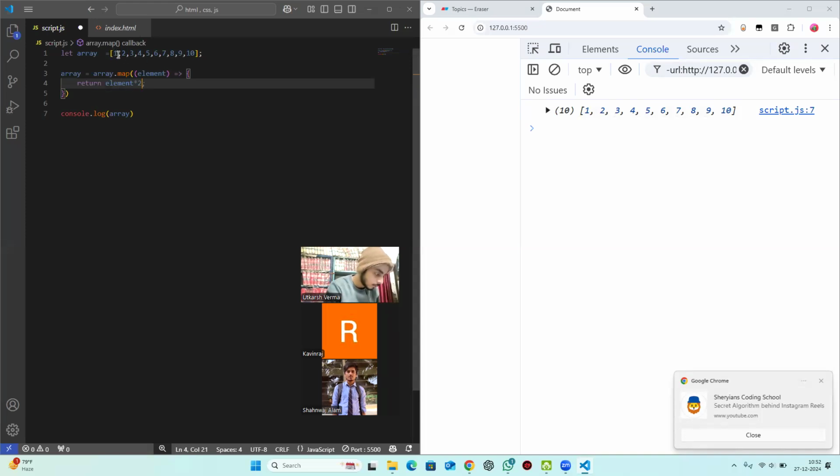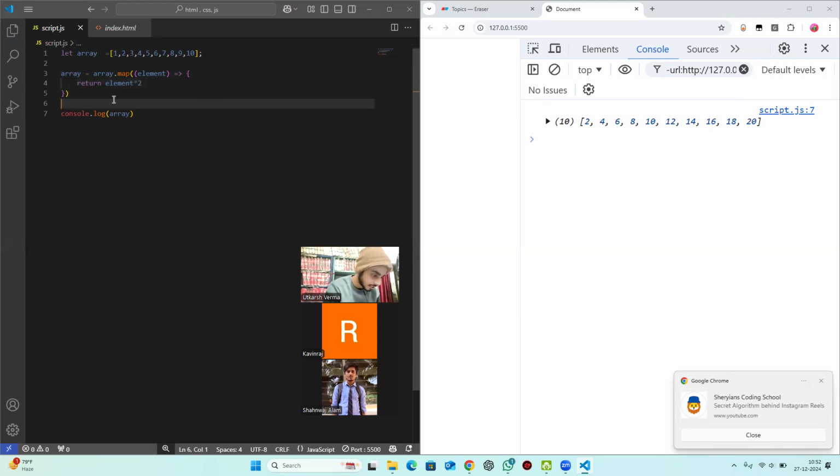So 1 is going to be 2, 2 is going to be 4, 3 is going to be 6, 4 is going to be 8. And we are writing array is equal to array dot map. It means we are modifying the original array. Let's see what happens. Now you see we have modified the original array. We are console logging array, and it is giving 2, 4, 6, 8, 10, 12, 14, because we have modified the original array by writing array is equal to array dot map.